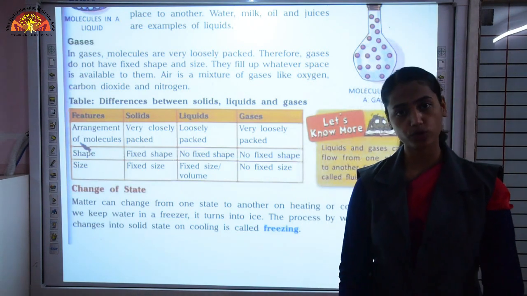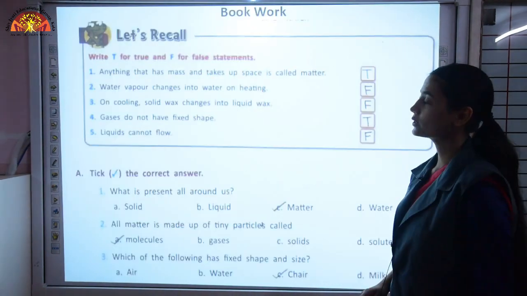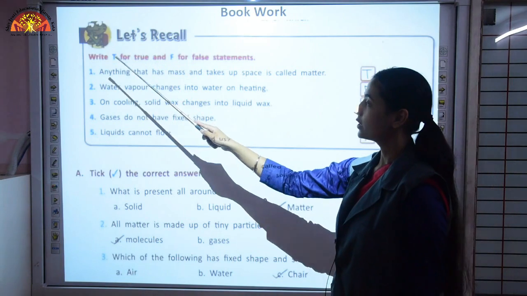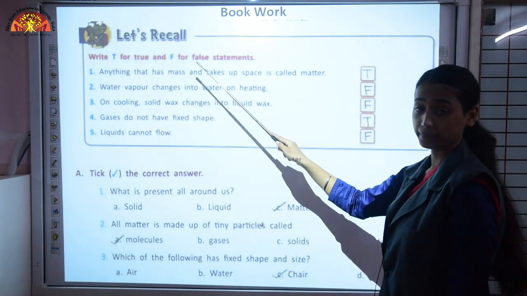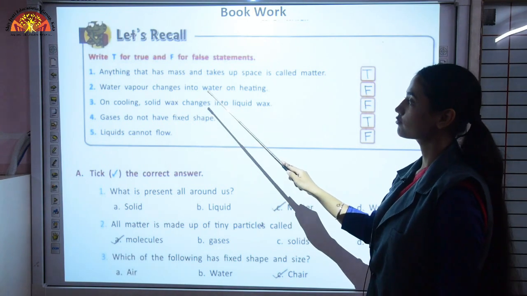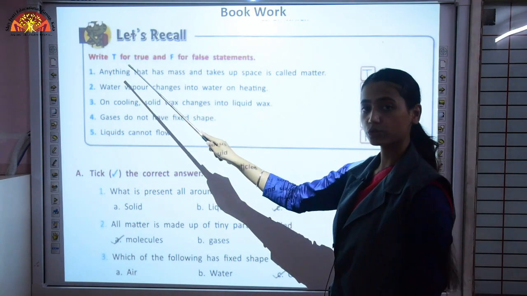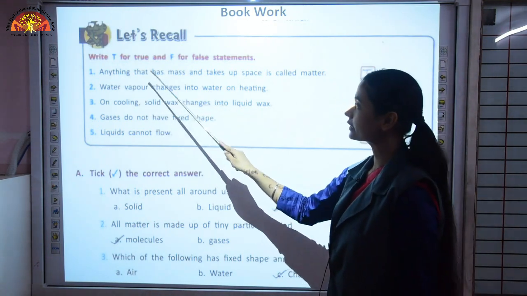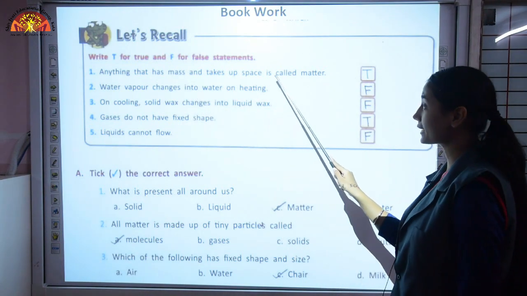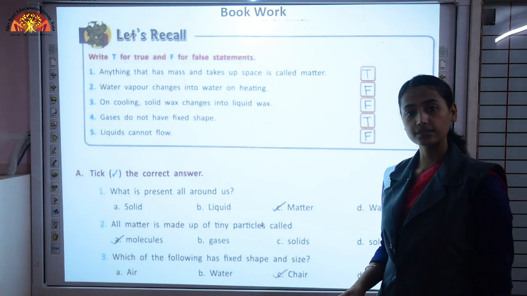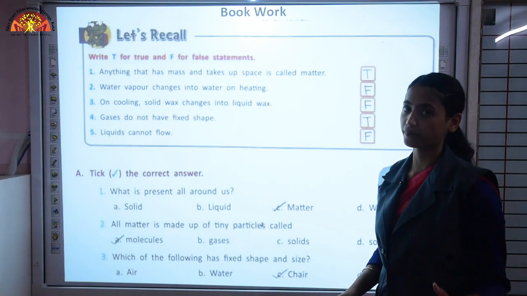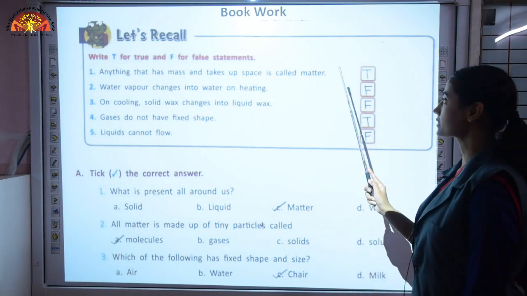Now let's do the bookwork of this chapter. Okay, we'll start with Let's Recall. Write T for true and F for false statements. Many statements are given and you have to tell whether each is a true or false statement. Anything that has mass and takes up space is called matter. Yes, as we defined, matter is something which has some mass and occupies space. That means the statement is true.